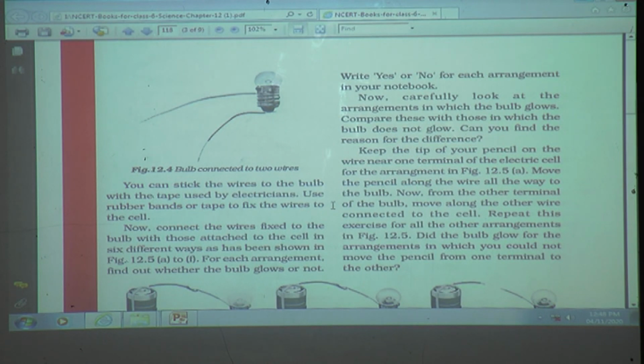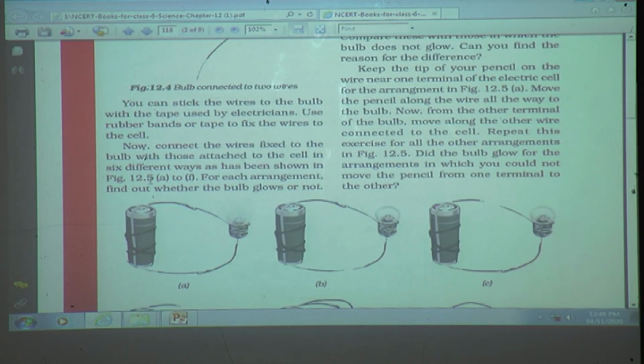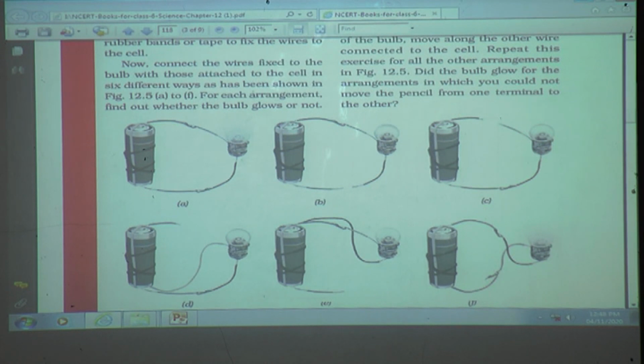Now, connect the wires fixed to the bulb with those attached to the cell in 6 different ways as shown in figure 12.5 A to F. For each arrangement, find out whether the bulb glows or not. See, here are the 6 different arrangements of a bulb and a cell.